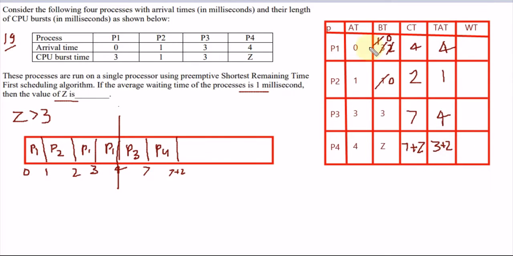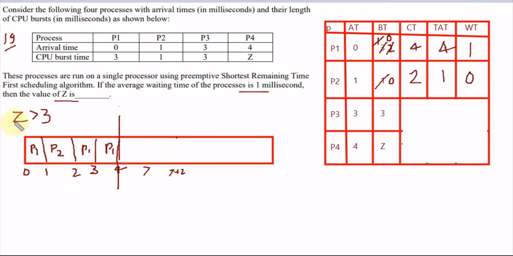Now what is the waiting time? Waiting time is turnaround time minus burst time. So 4 minus 3 is 1, 1 minus 1 is 0, 4 minus 3 is 1, and 3 plus z minus z is 3. So the average waiting time will be 4 plus 1, so 5 by 4. This will be greater than 1, and that's why this cannot be the case, so z will not be greater than 3.